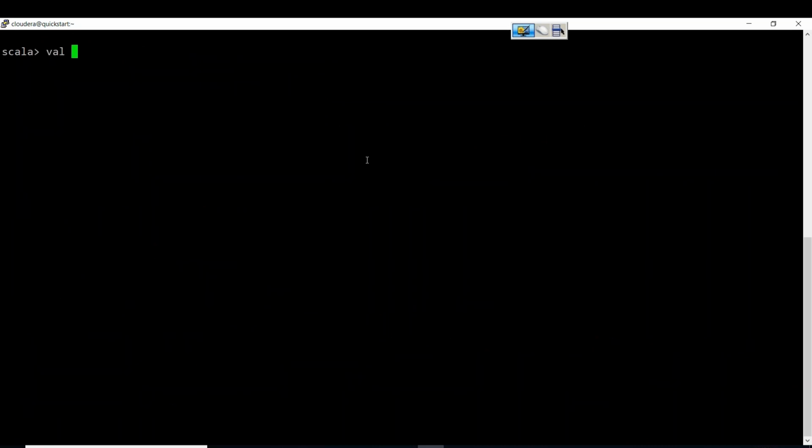Let's try to create one data frame first. df equal to sqlContext.read.format of JSON dot load. In HDFS we have that file, localhost colon... I think we don't have HDFS, local file system only. file:///home/cloudera/ JSON file.